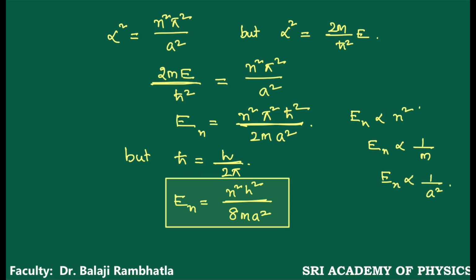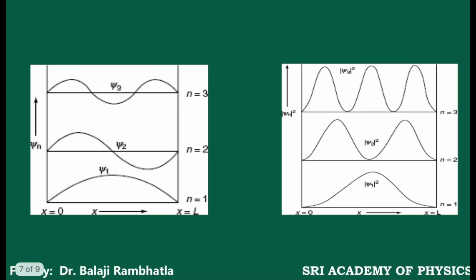So whenever the orbit number increases, the energy increases. When the box width increases, the energy value decreases. And when the particle mass changes, the energy value changes.